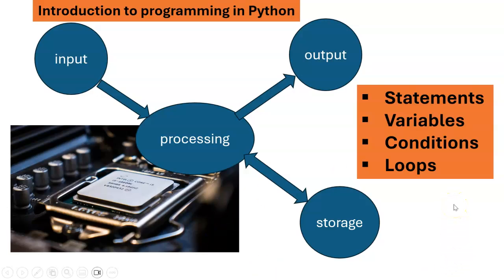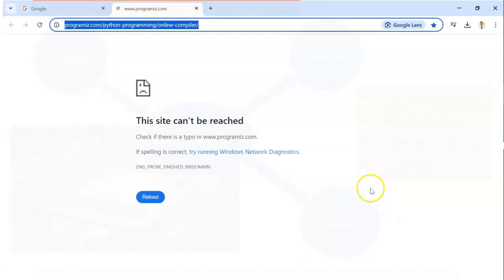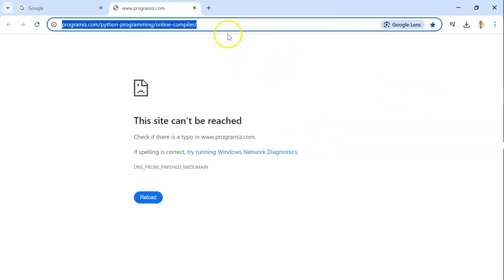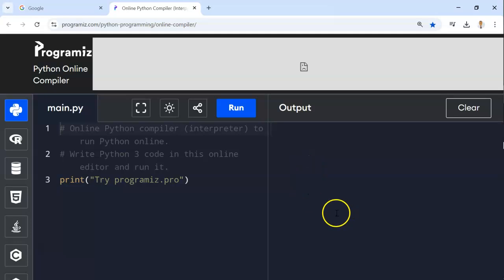Now, the coding platform we will be using throughout this series is Programmise. There is the link at the bottom. You could pretty much use any coding environment that you want, as long as it has a Python script editor or interpreter. Once I open up, I believe I just need to refresh and then it will come back. This is the environment. I'm not sure why it did that, but there are always errors in computing, and then you just refresh and it works.